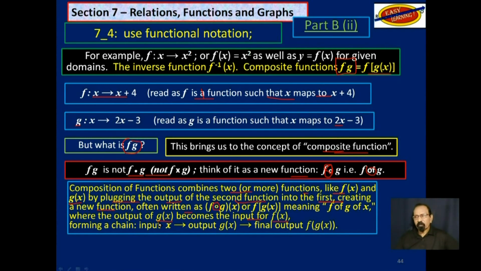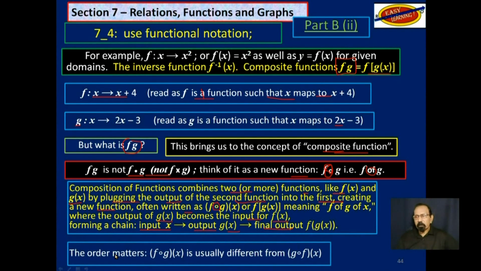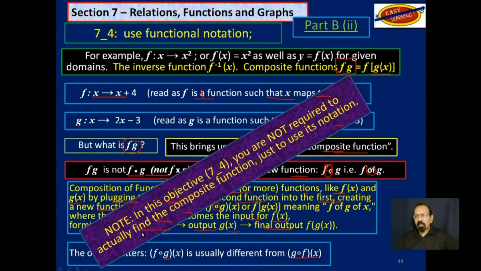So you have a chain. You have the input of x becomes the output of g of x, which becomes the final output f of g of x. And we will consider this as we go along. The order matters. f of g of x is not the same as g of f of x. Note in this objective, you are not required to actually find the composite function, just to use its notation.